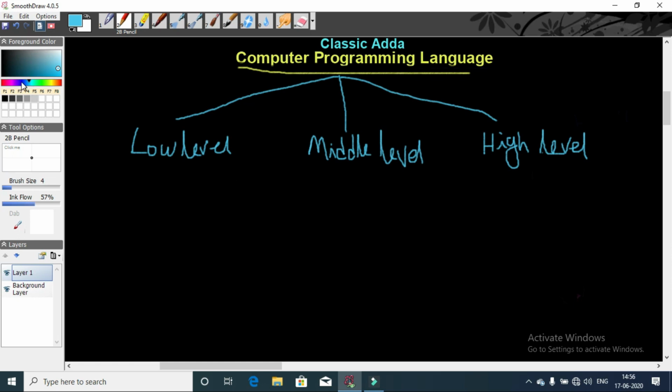So which one is low level language? Low level language is the directly understandable language by the computer. So which language is directly understandable by the computer? That is called 0 and 1. Computer cannot understand any other languages. Computer only knows 0 and 1. These 0 and 1 are also known as binary.